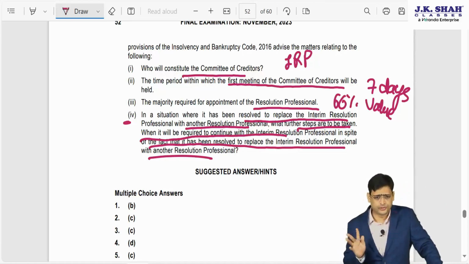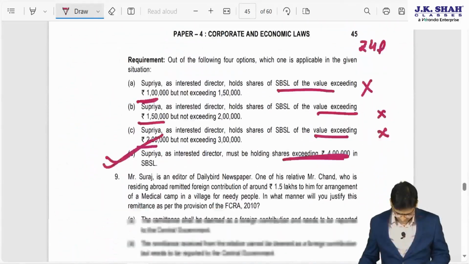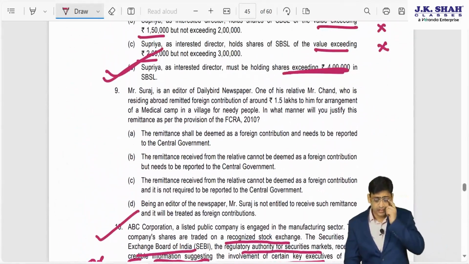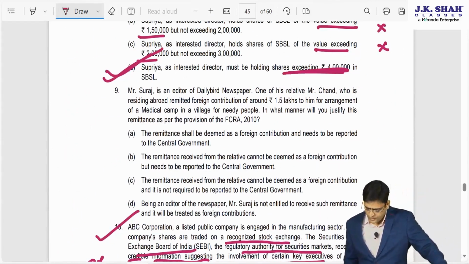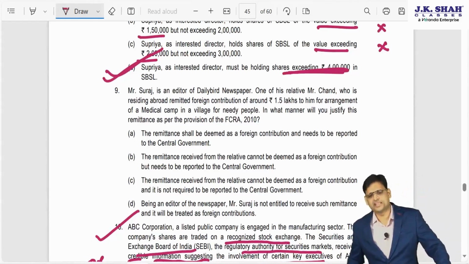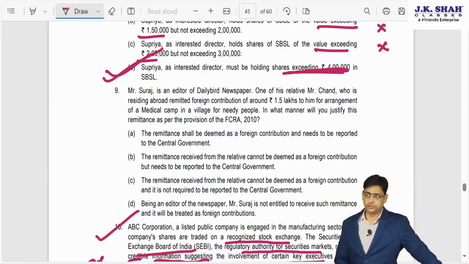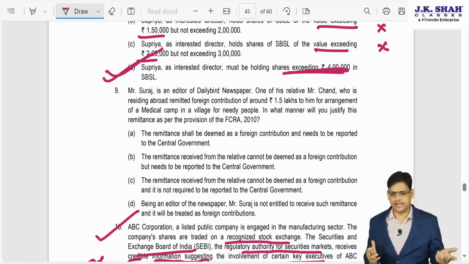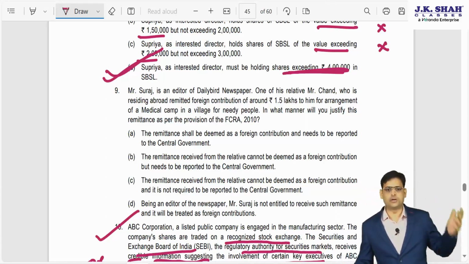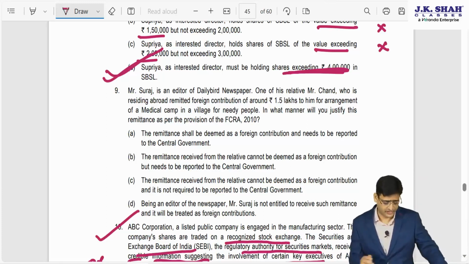Now the last part I am going to discuss. Okay, now one MCQ is left, number 9. For this MCQ, there are a few amendments which I have covered in the May 23 RTP. Those who have already attended my recent lecture, I have already covered that in the classroom. But those who have studied long back with me, I want you to see those amendment lectures also, and then attempt this.